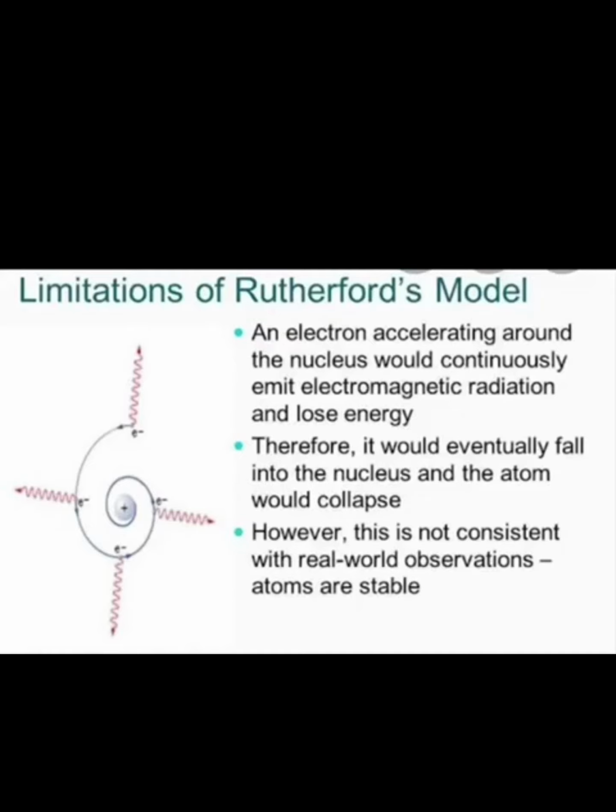Similarly, this charged particle, that is the electron, when it moves in a circular path, what will happen? It loses its energy and will fall into the nucleus. It will lose all its energy and finally fall into the nucleus. If the electrons fall into the nucleus, what will happen? Yes, the atom will be unstable. That means matter will not exist.